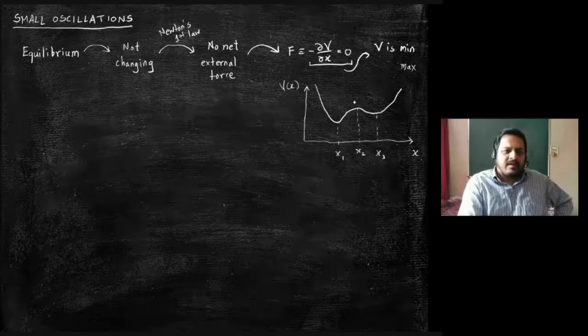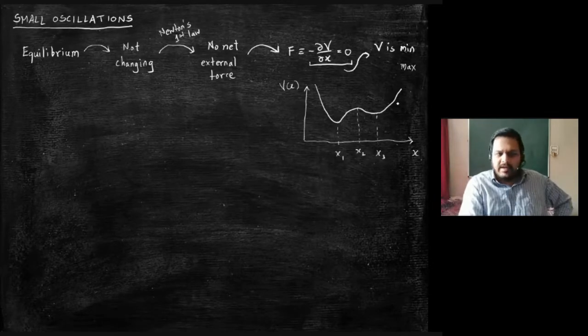Now consider a mass. Let us try to make this a realistic thing. Suppose this is an actual mountain, okay? Then the potential energy basically is mg times height. So basically, the higher you are, the higher is the potential energy. So this can describe an actual physical terrain, mountain, small hill. There's a valley, there's a small hill here, again a second valley, and again a mountain, something like that.